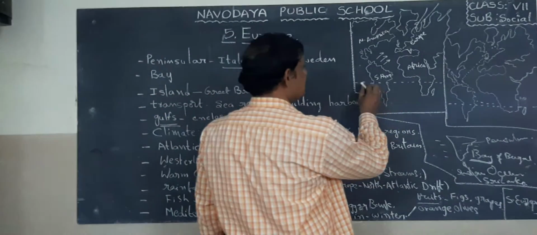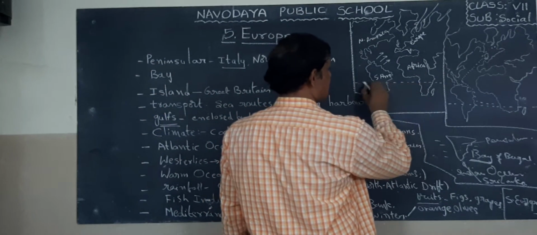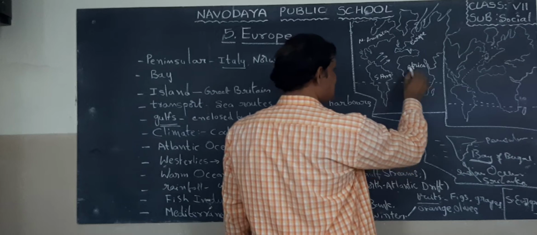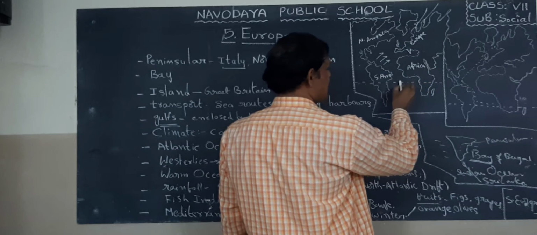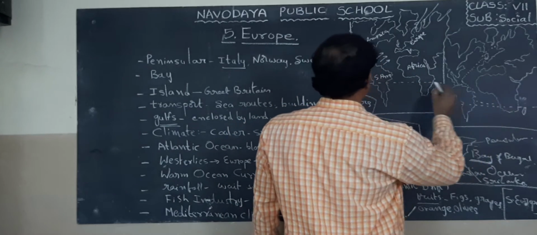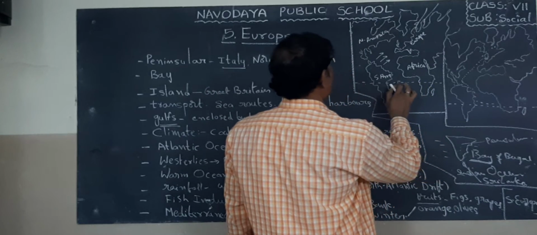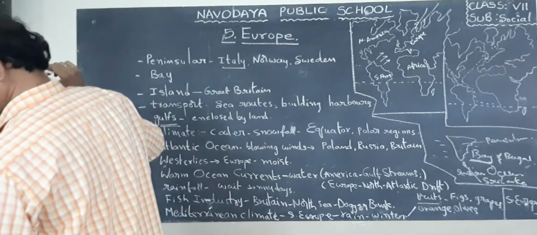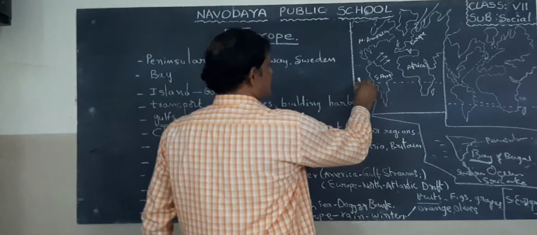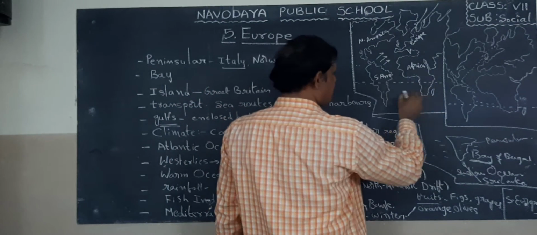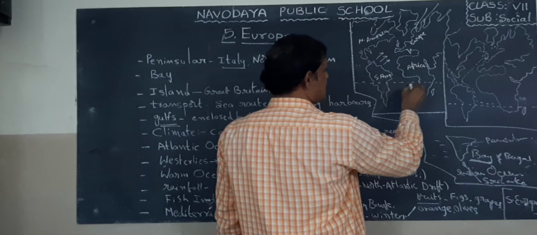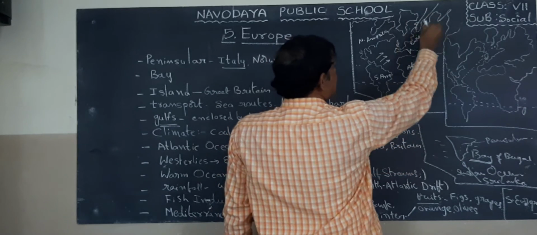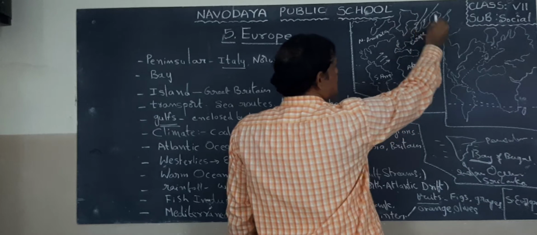Now children, look here, this is the equator. So this region is called the equatorial region. Next, we should draw this also here. Yeah, equatorial. This area is called the equatorial region. What about this area? This is the polar region.